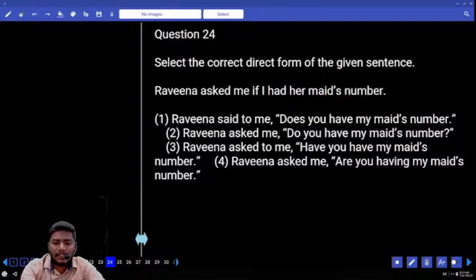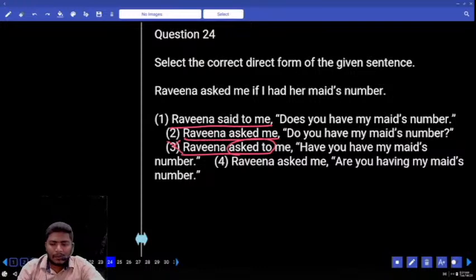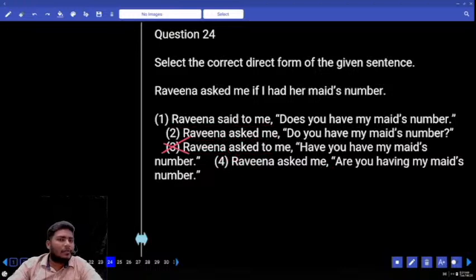Look at the first clause. What is given here? Ravana said to me. Ravana asked me. Ravana asked to me. We don't have asked to, told to, requested to. No. Only said to is possible. Next, Ravana asked me. So in the first clause, we can eliminate the third option.